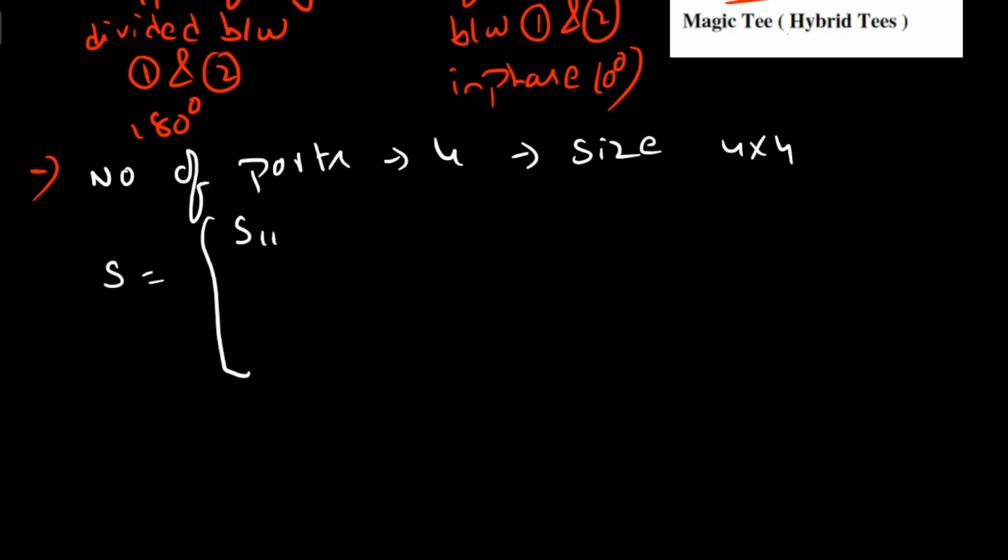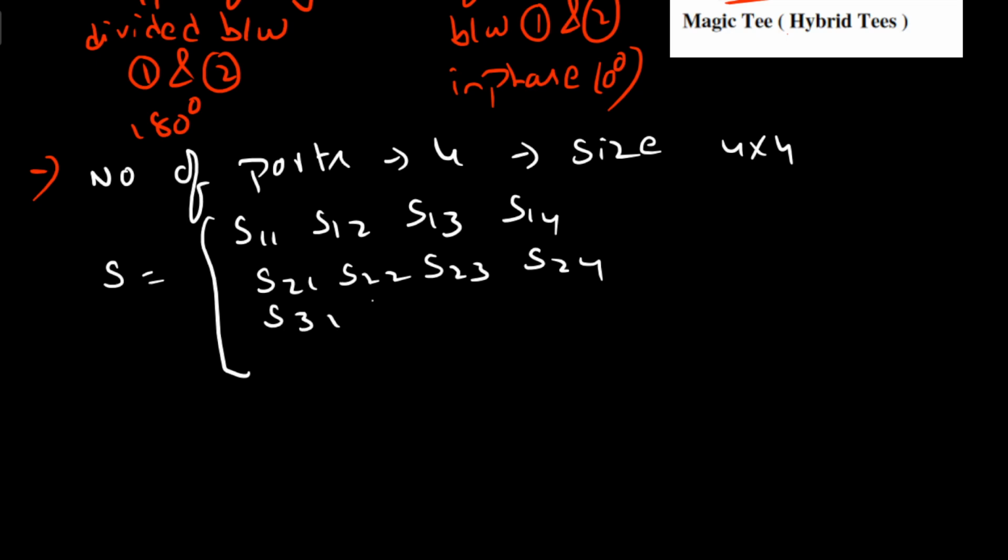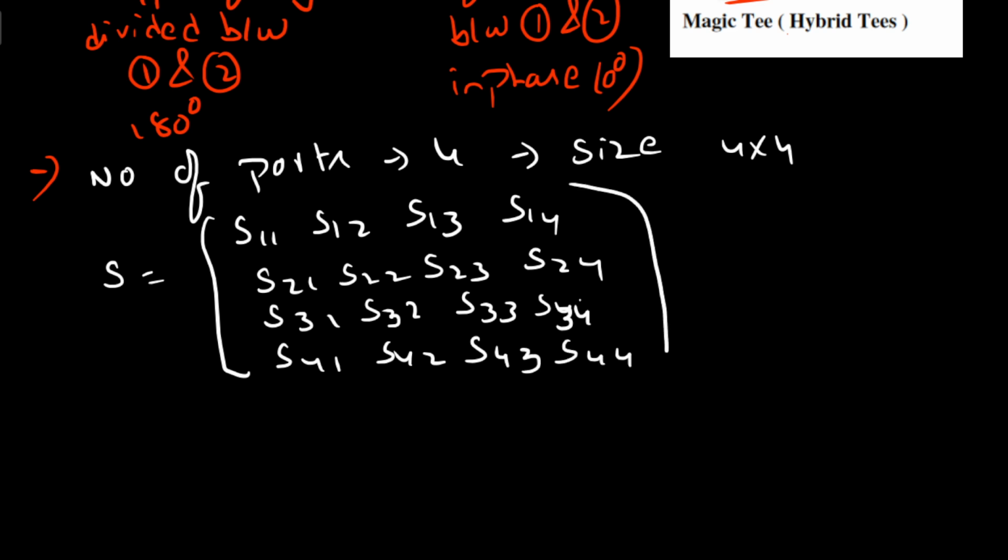So you can write the S matrix for this as: first row S11, S12, S13, S14. Second row S21, S22, S23, S24. Third row S31, S32, S33, S34. And fourth row S41, S42, S43 and S44. So here it consists of 16 elements.